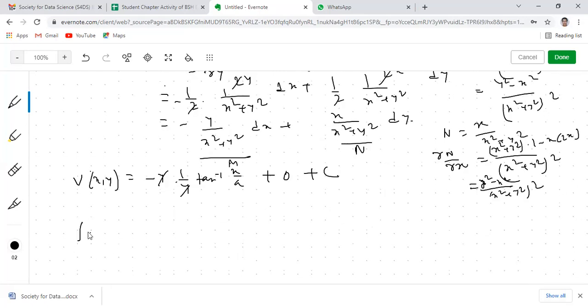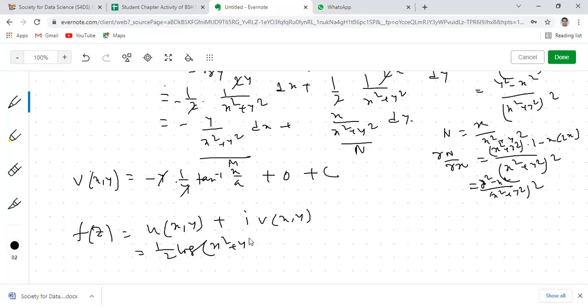So what will be our complex valued function which we are trying to find? That will be u(x,y) plus i v(x,y). That means half log x square plus y square minus i into tan inverse x by a. Is that clear or not? Is it clear, or do you have any doubt? So it will be x by y, right? Sorry, so it will be x by y. x by y. Oh, sorry, yeah, x by y, not constant is here. Yeah, thank you. Yeah, is that clear?